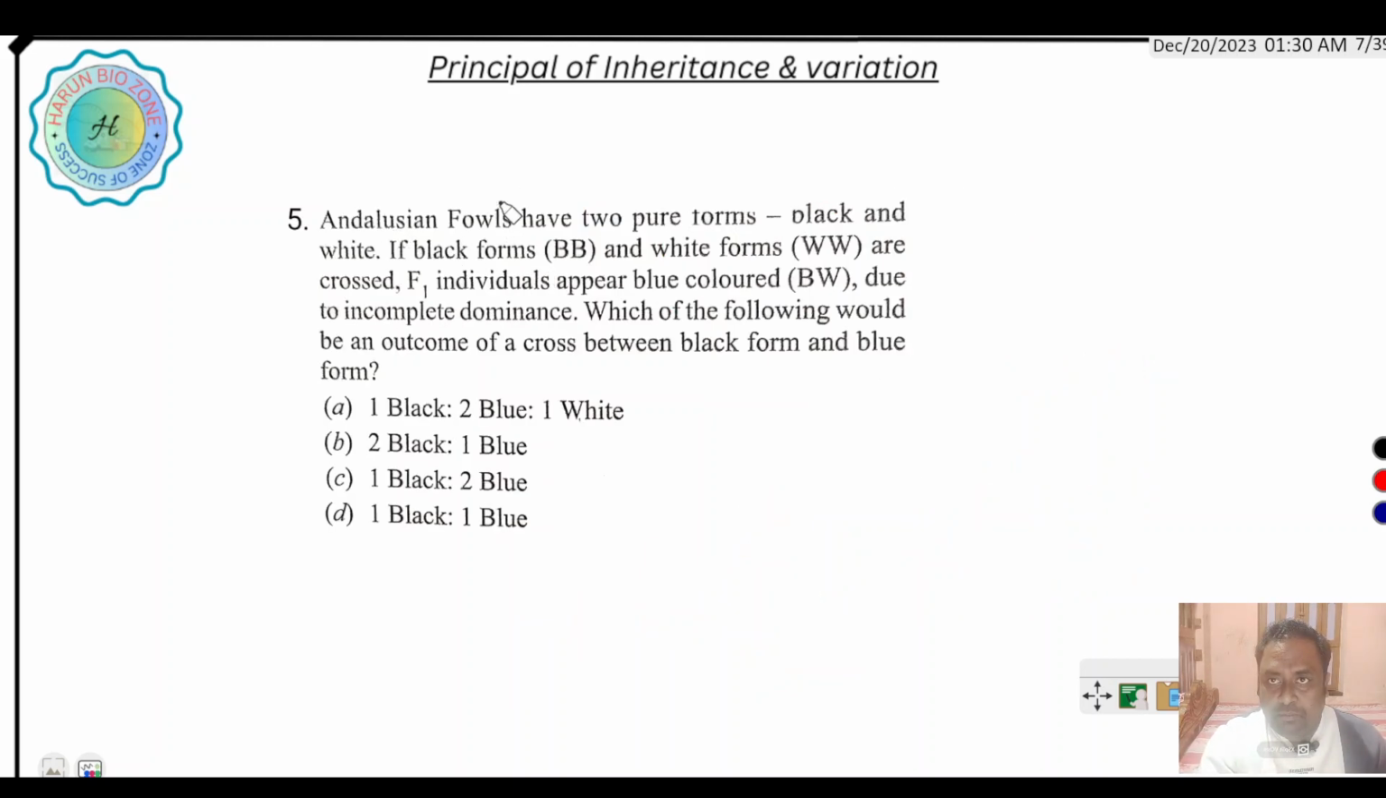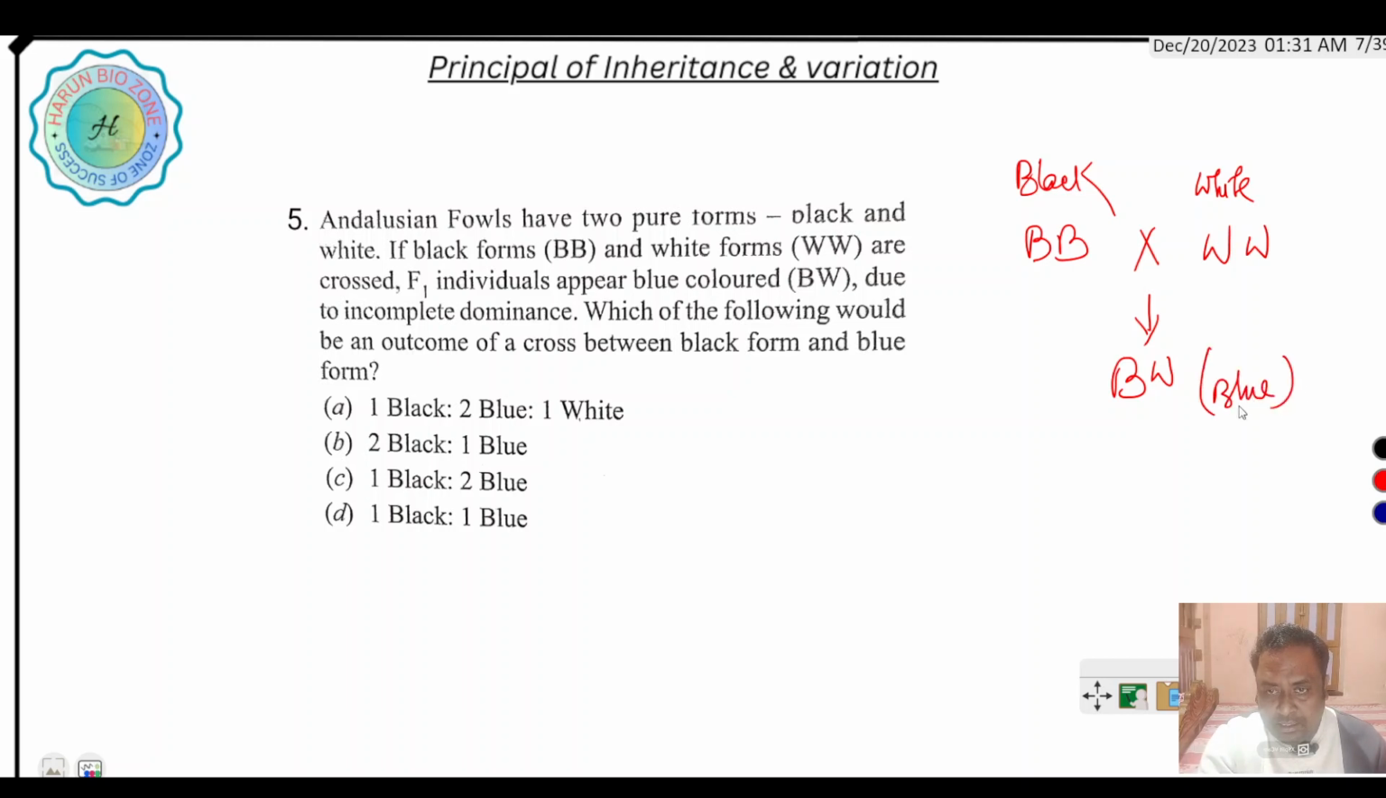Next question: Andalusian fowl, one type of hen, birds. Andalusian fowl have two pure forms, black and white. If the black form BB and the white form WW are crossed, F1 individuals appear blue colored. Here they want to say BB is black, crossed with white WW, and F1 individuals appear blue colored. So in case of F1, BW is blue in color. So incomplete dominance is found here.